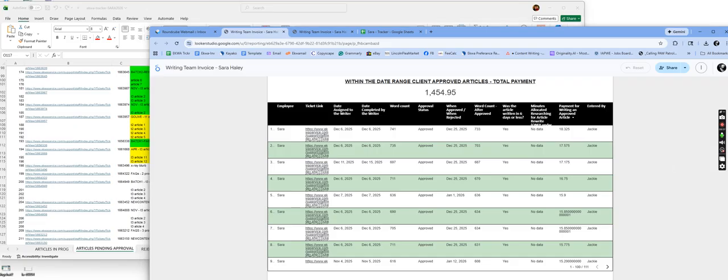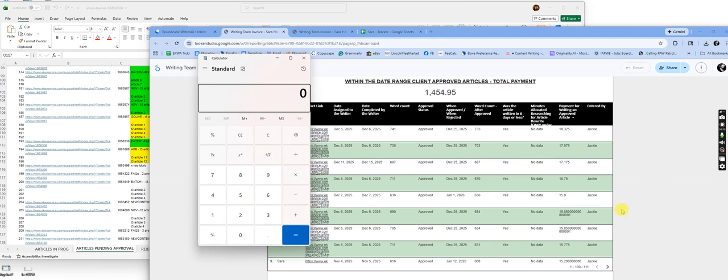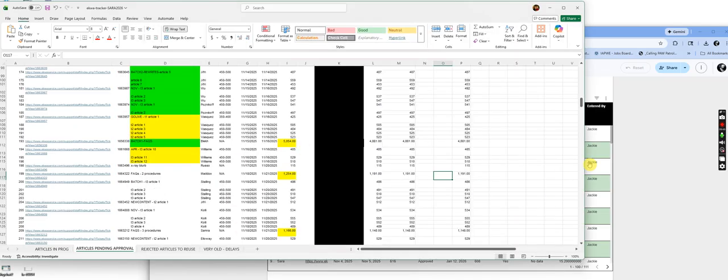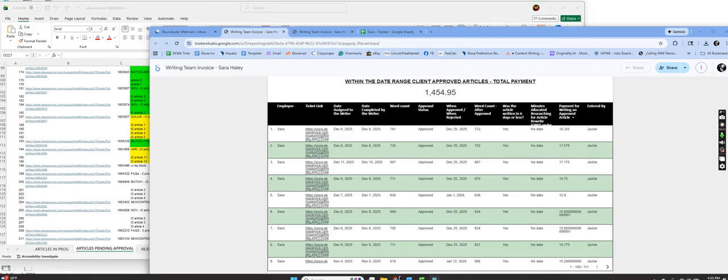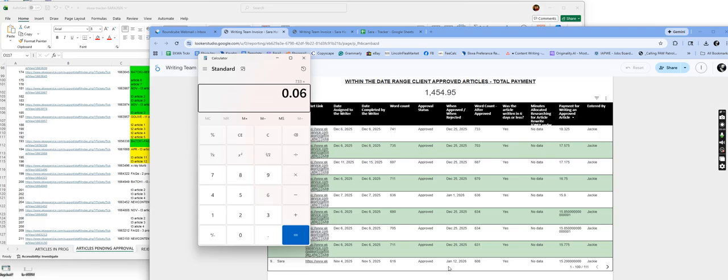And so that comes to 6 cents a word. So this first article right here, that's 733, which doesn't match the word count I have in the tracker at all, but 733 times 0.06, this article should be paid $43.98, not $18.32.5. I don't know where this number is coming from.